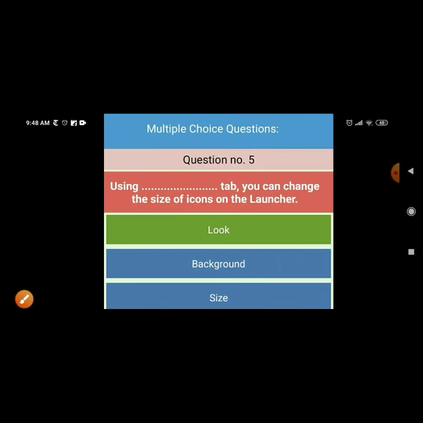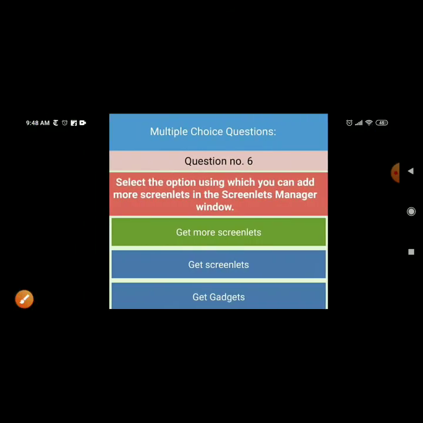Using dash tab you can change the size of the icons on the launcher. Using look tab you can change the size of the icon on the launcher. Select the option using which you can add more screenlet on the Screenlet Manager window. With the help of Get More Screenlet, you can add more screenlet in the Screenlet Manager window.